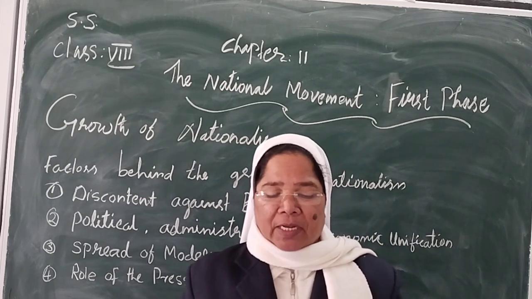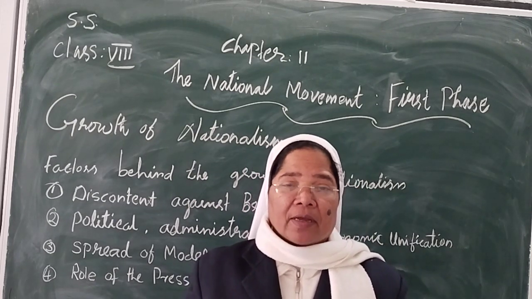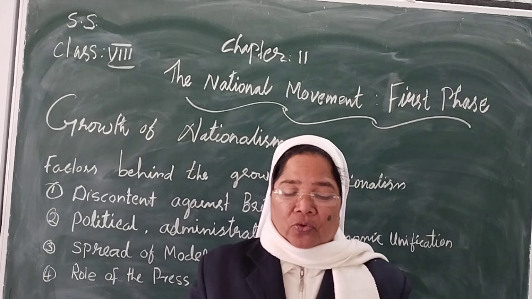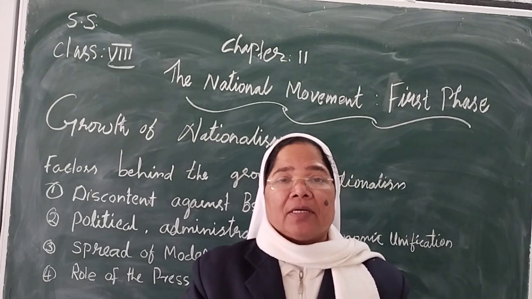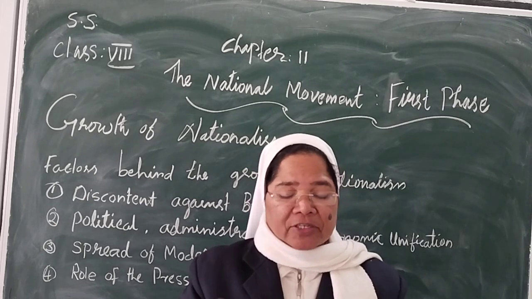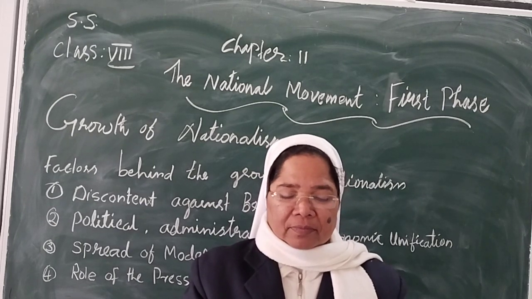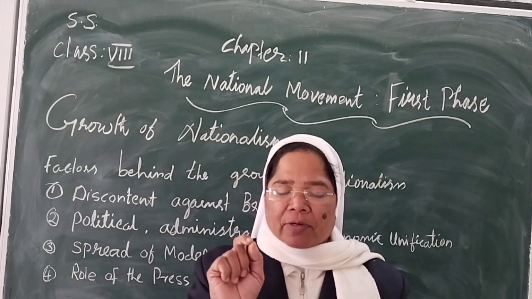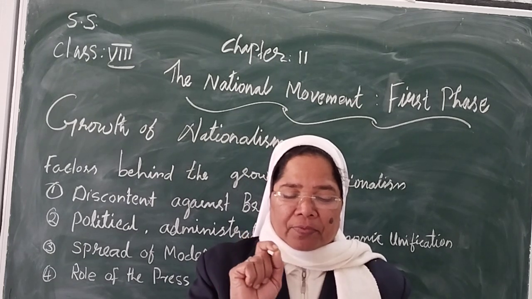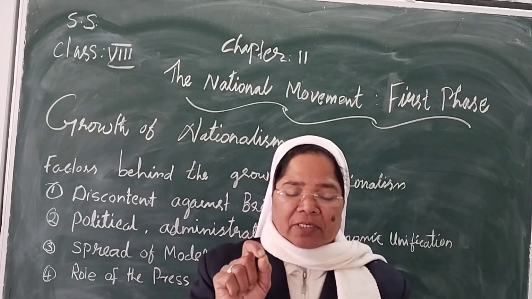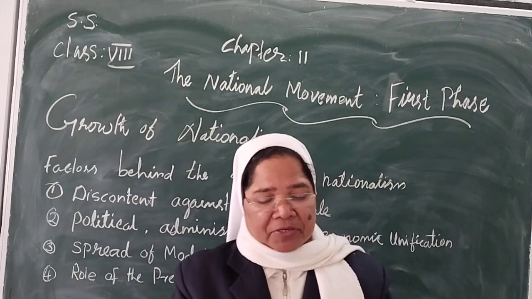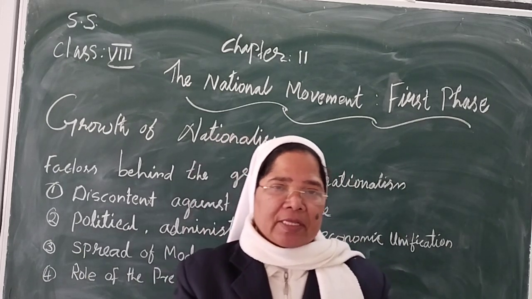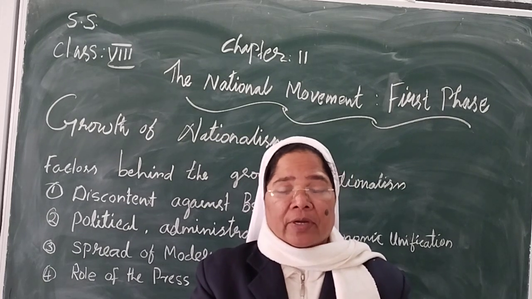The British also believed that if Indians were exposed to Western thought and ideas, they would become supporters of British rule in India. This is the main important point. If people were given more Western education, they would support British rule in India. That's why they started modern education.